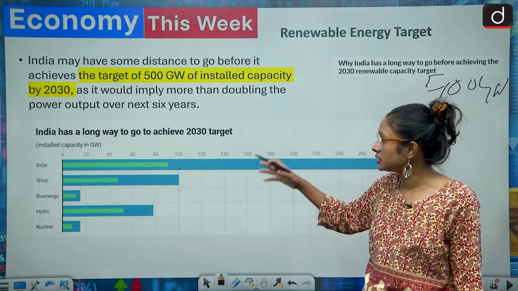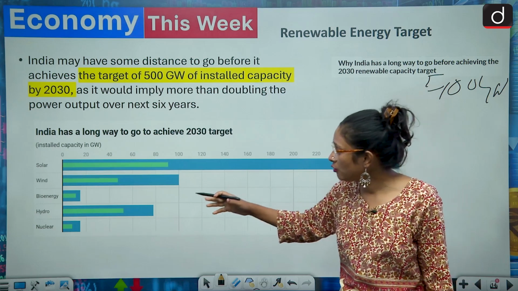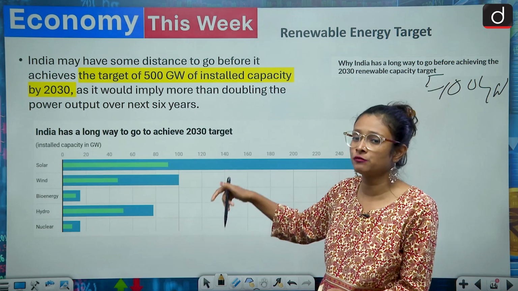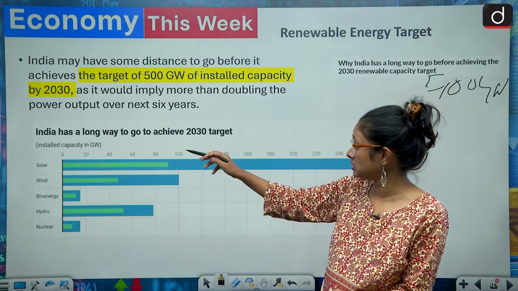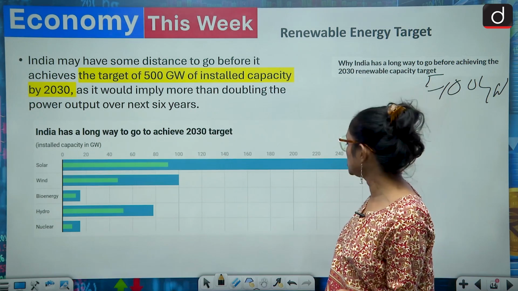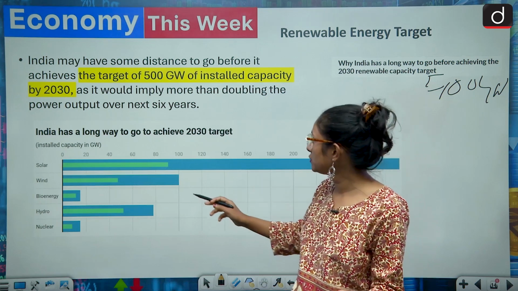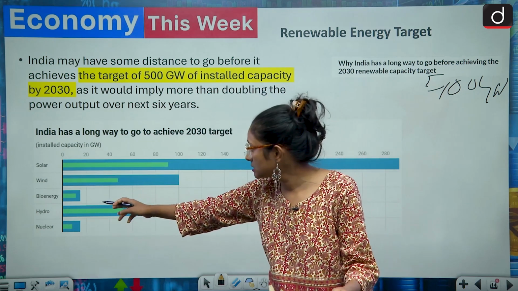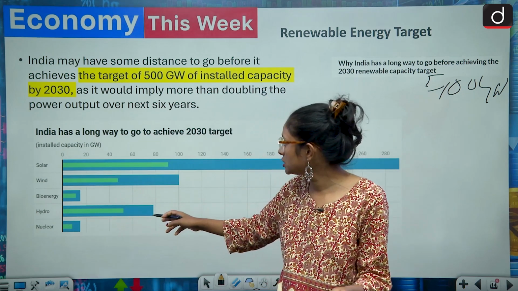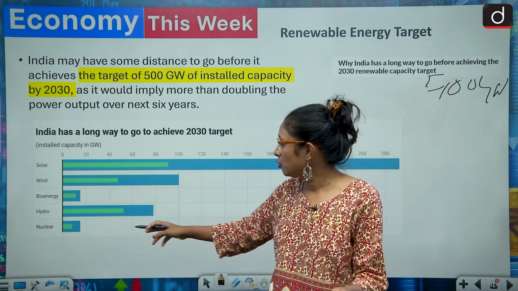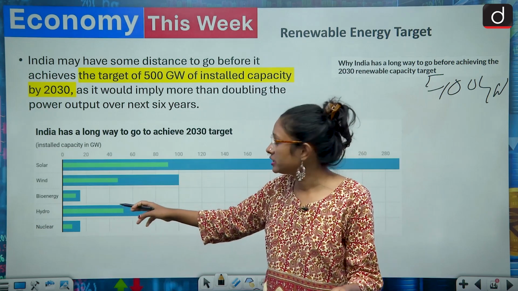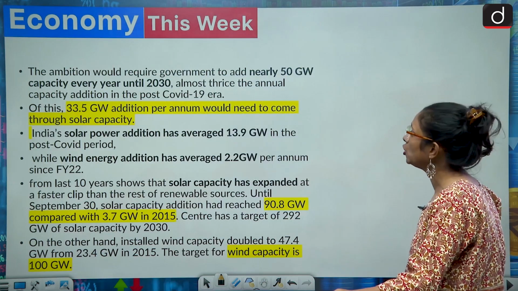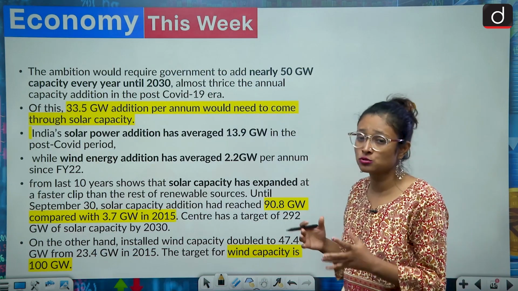So here we had discussed what it shows: the contribution of different renewable energy sources. If we talk about solar energy, in terms of gigawatts it is more than 280 gigawatt. Wind is 100 gigawatt, bioenergy is less than 20 gigawatt, hydro energy is nearly 80 gigawatt, and nuclear is more than 20 gigawatt. So here we'll get an idea of how this ambition will slow.